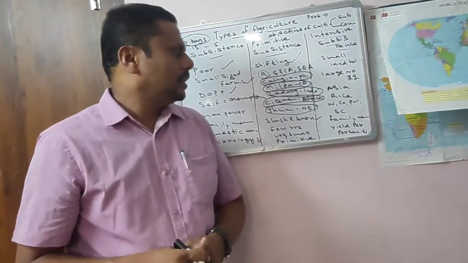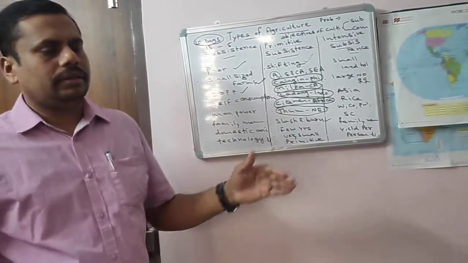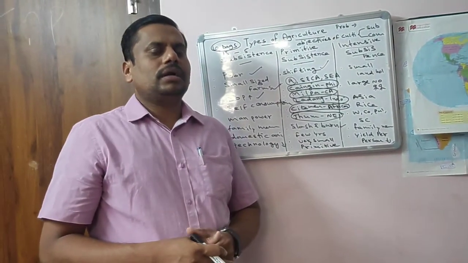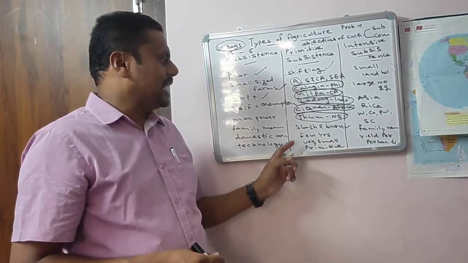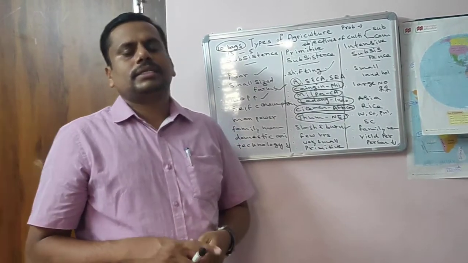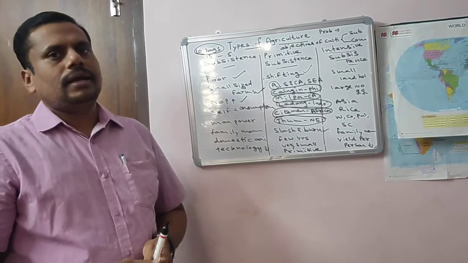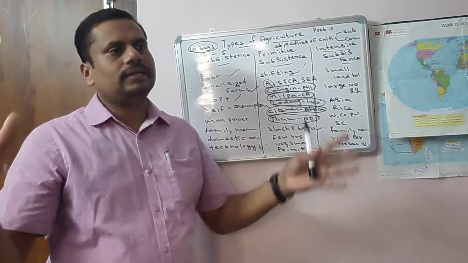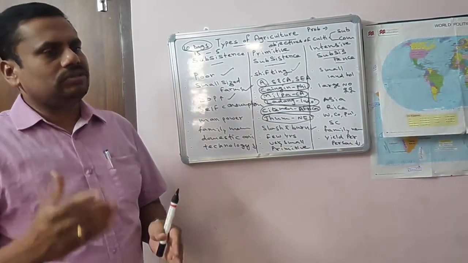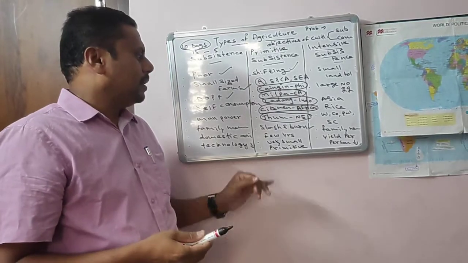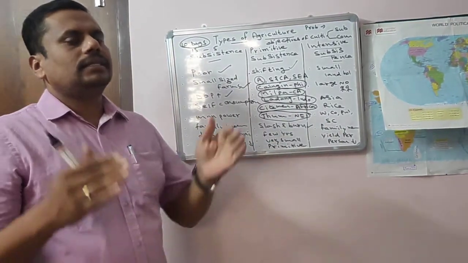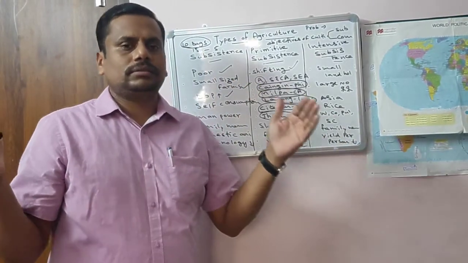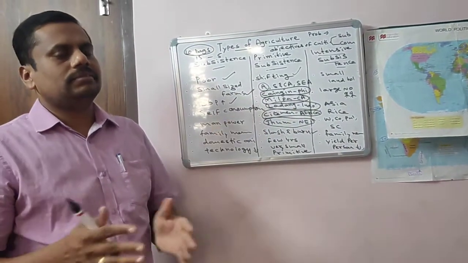Remember all this. And how is the cultivation done? Cultivation is done by clearing a certain area using the slash and burn method. Slashing is nothing but cutting. Burning means they burn the plants which have been cut, and a few years later they move to other places. The land holding size is very small.